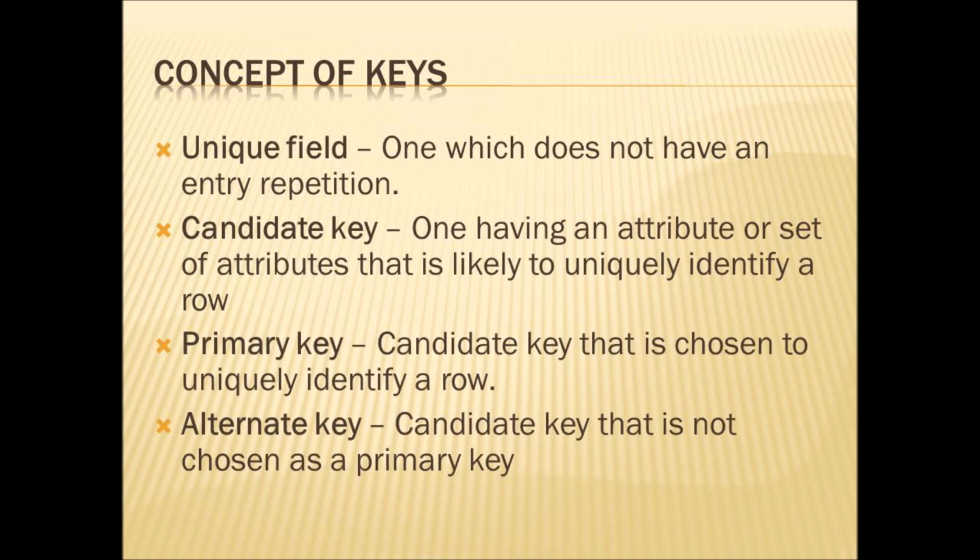Next one is alternate key. A candidate key that is not chosen as a primary key. We have set admission number and roll number as candidate keys, but we have chosen only admission number as the primary key. The other field, roll number, has not been chosen. This is called an alternate key, because it is not chosen as a primary key. These are all the concepts of keys. These are only the definitions for the concept of keys.